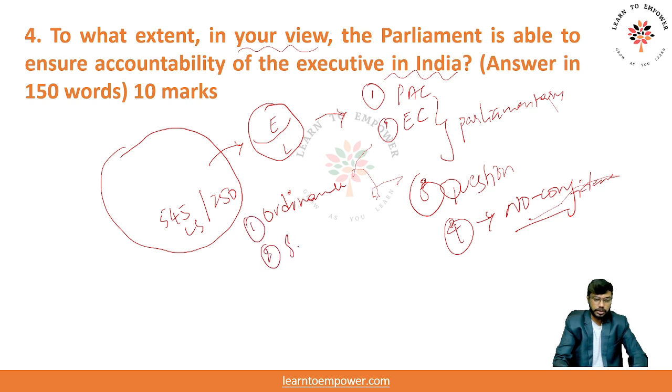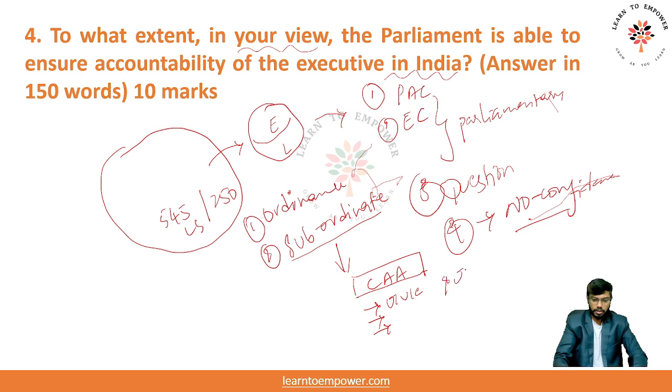Second is the subordinate rules. What I mean by this, please understand, the subordinate rules are nothing but, when Parliament makes a law, that is called a skeleton law. For example, the Citizenship Amendment Act, right? It made a skeleton law, but it is the executives who make the rules and regulations of the particular law. For example, the Citizenship Amendment says, except Muslims, Hindus, Christians, and other people from the neighboring countries can get the citizenship. But the rules and regulations are not defined by the Parliament. It is the executive's order which says what should be the proof that you stayed here. Let us say the rules are made like Aadhaar card is your proof.